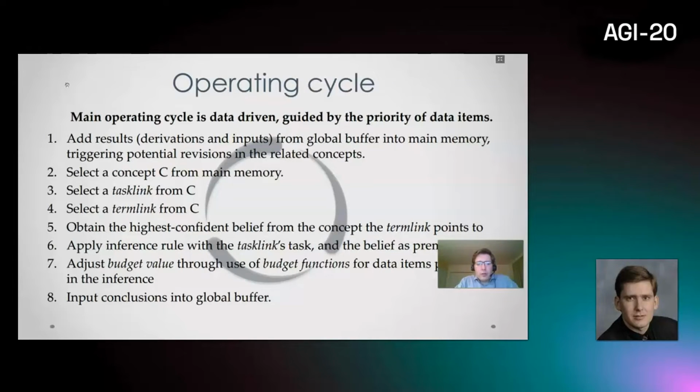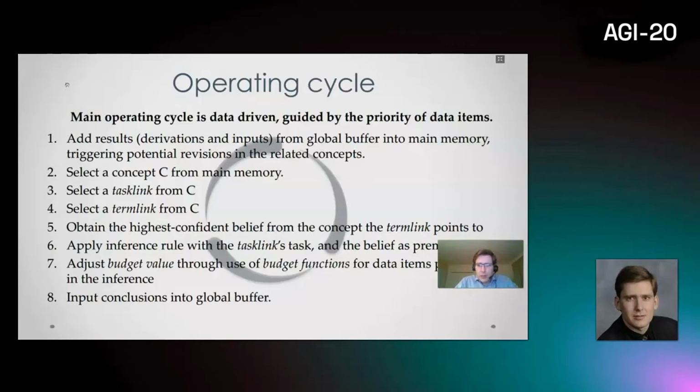OpenRs always has an operating cycle. Whenever it works, the operating cycle works like a while true loop. So main operating cycle is data-driven, guided by the priority of data items. The operating cycle is as follows. I will show the diagram later and try to go over it.